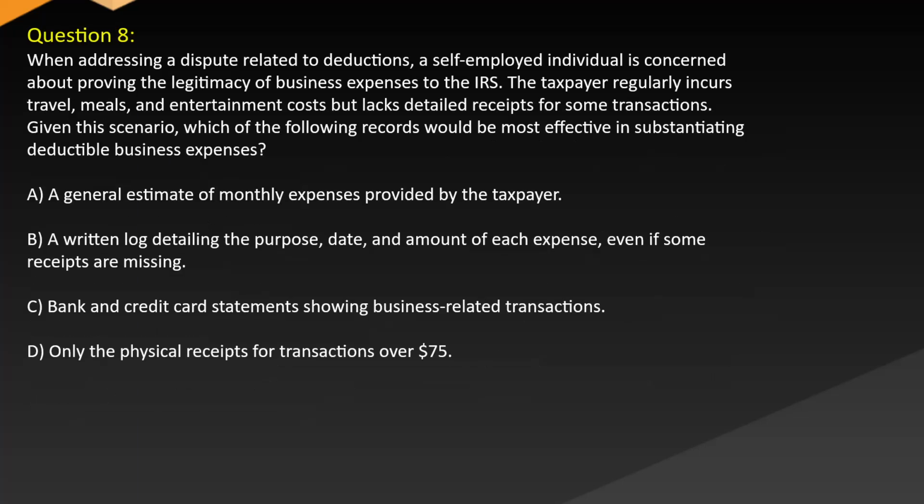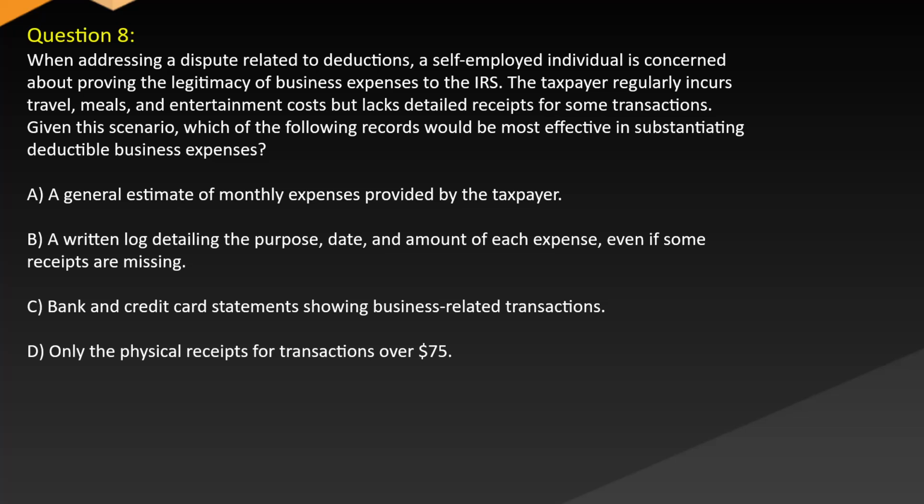Question 8. When addressing a dispute related to deductions, a self-employed individual is concerned about proving the legitimacy of business expenses to the IRS. The taxpayer regularly incurs travel, meals, and entertainment costs but lacks detailed receipts for some transactions. Given this scenario, which of the following records would be most effective in substantiating deductible business expenses?